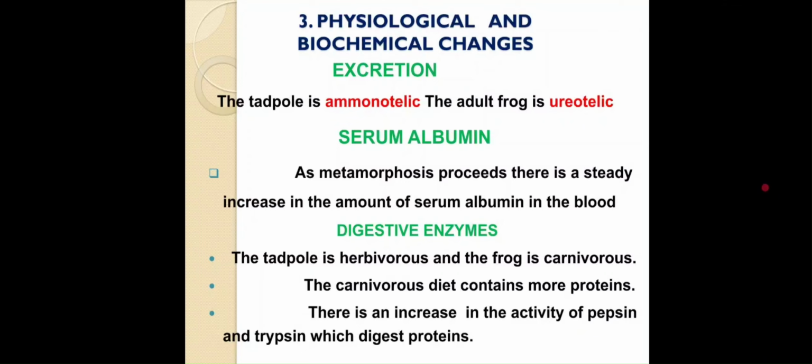Then the second one, the level of the serum albumin. During metamorphosis, there is a steady increase in the amount of serum albumin in the blood. Third one, the role of the digestive enzymes. The tadpole is herbivorous in nature, but the frog is carnivorous in nature. Usually, the carnivorous diet contains more proteins. So, there is a necessity for increasing the activity of protein enzymes. The protein enzymes are pepsin and trypsin, which digest the proteins.